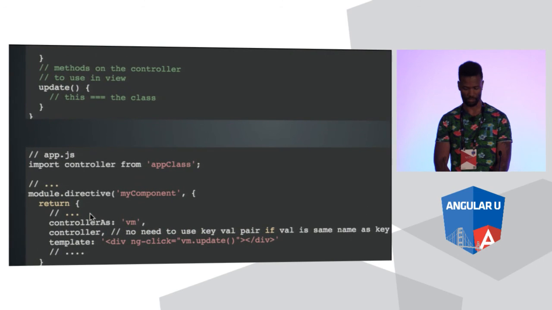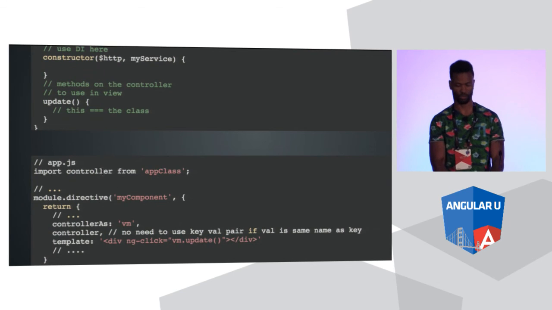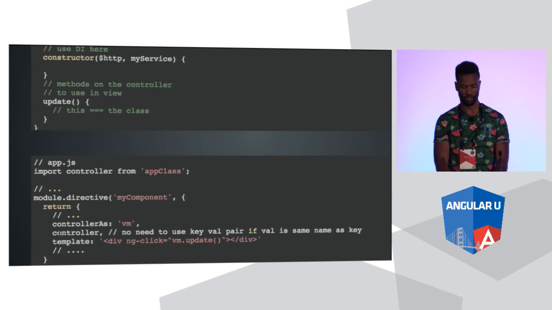So that's pretty sweet. And here's an example, or a better example, I guess, of how you would use it with a directive, like a component. We imported our controller from this file up top, and then we're just going to make a directive. And as you can see, we just put our controller here.